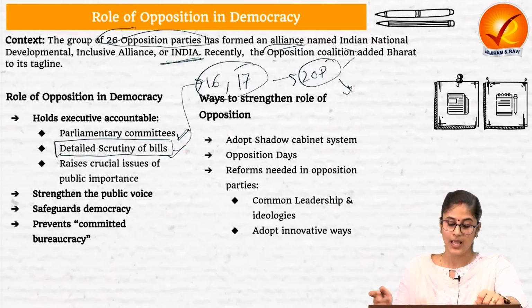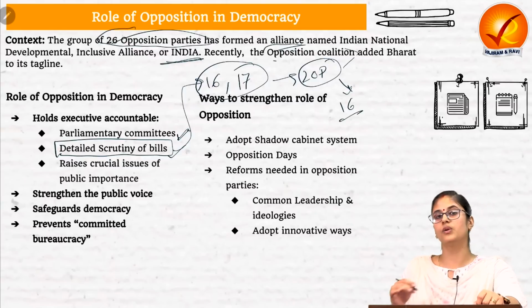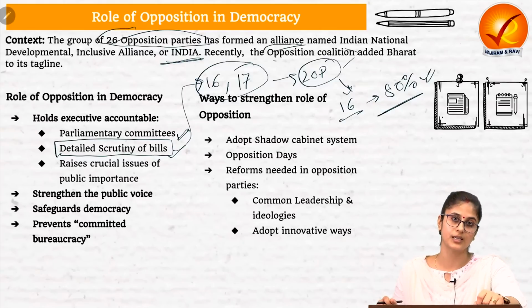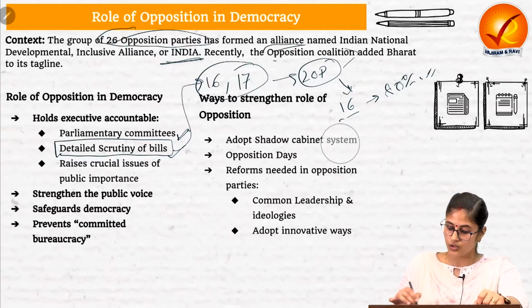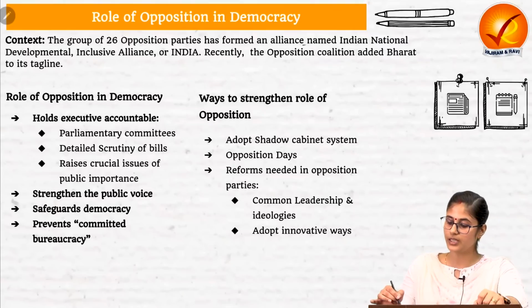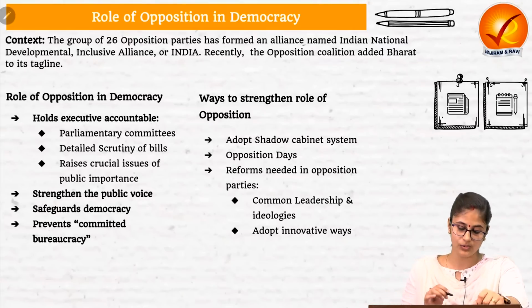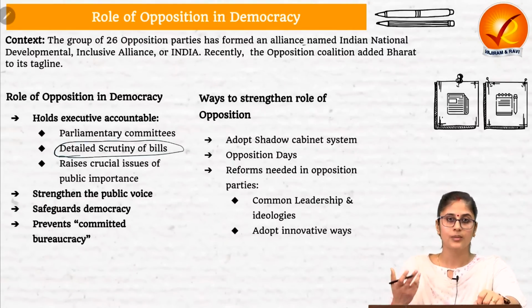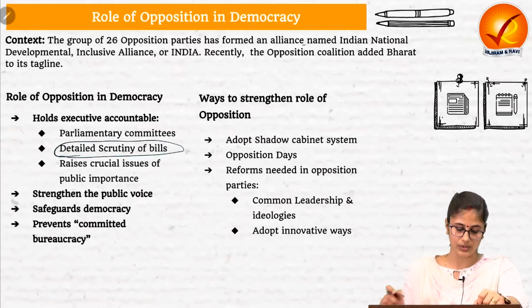And in the 16th Lok Sabha, more than 80% of the budget was passed without much debate and discussion. So through this, we can understand that the opposition political parties are not able to hold the executive accountable by doing detailed scrutiny of the bills.